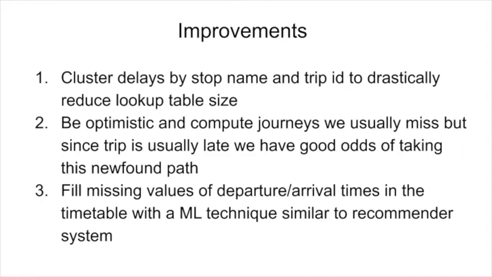The second improvement would be to consider journeys that take a connection we would usually miss, but that depart with a trip ID which has usual delay. Even if the probability would be low, it still represents an alternative that could be viable in certain cases. At last, we could fill the missing departure and arrival times by performing profiling of trips and stops, and fill by similarity using a system akin to a recommender system.